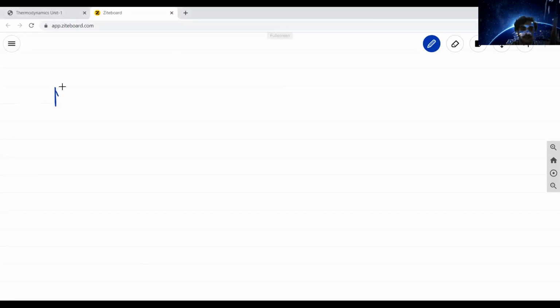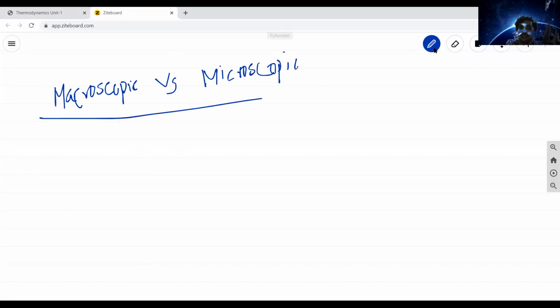Macroscopic and microscopic processes in thermodynamics. We know the basic principle of a thermodynamic system.